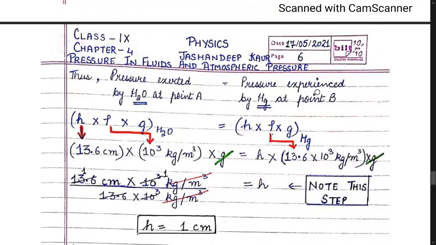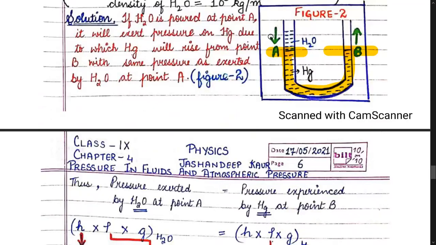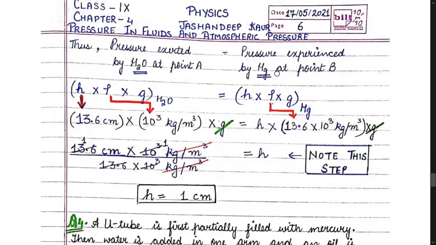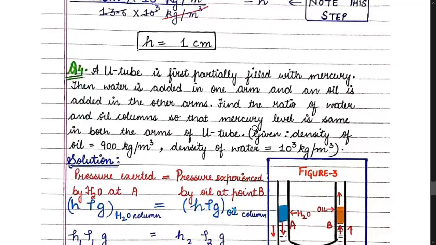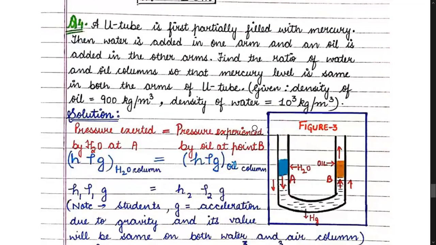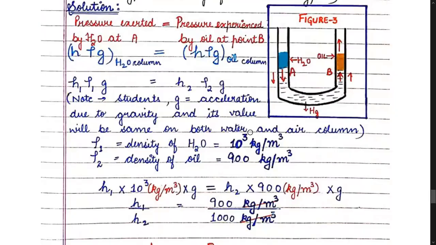So here, instead of writing force upon area, the water is exerting pressure at a certain depth. So it is the formula of pressure due to a liquid column, and here therefore I'll be using the formula h rho g, where the density of water is 1000 kg per meter cube and the density of mercury is 13.6 multiplied by 1000 kg per meter cube. In a similar manner, you can do the fourth question, which is totally the same as question number 3.